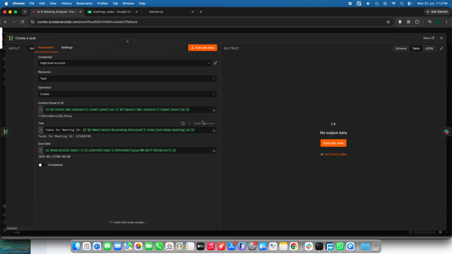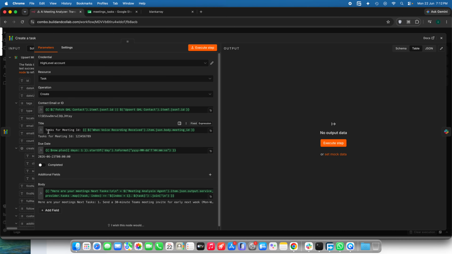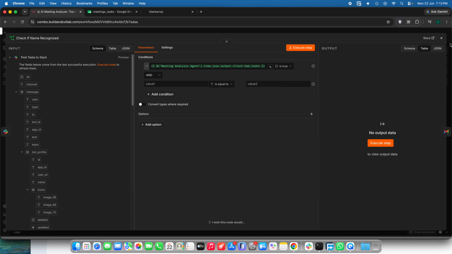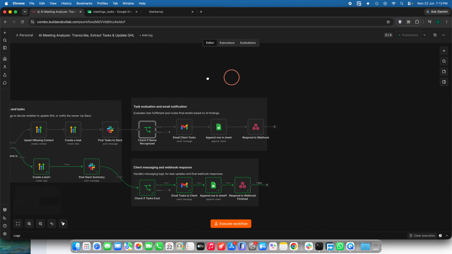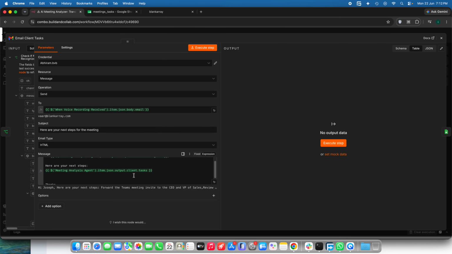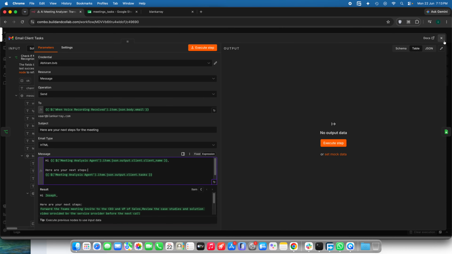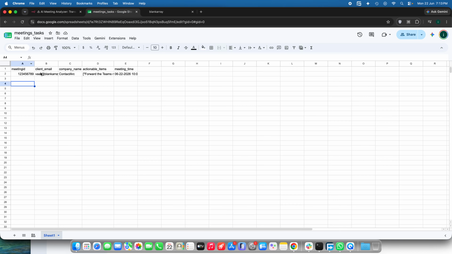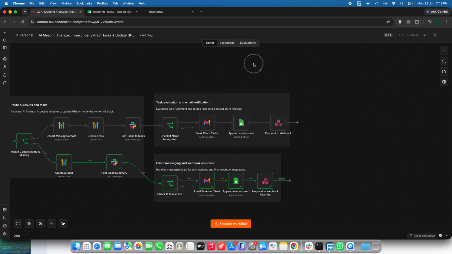After that, we will be creating a task for that particular contact, and after that, we will post a summary to Slack. Then we will check whether the client had some tasks from the AI output. If there is a client task, then we will be sending an email to the client regarding the AI shortlisted tasks for the client, and after that, we will be saving the whole thing in this particular Google Sheet, so that the meeting ID along with the actionable steps will be saved, and responding back to the webhook.